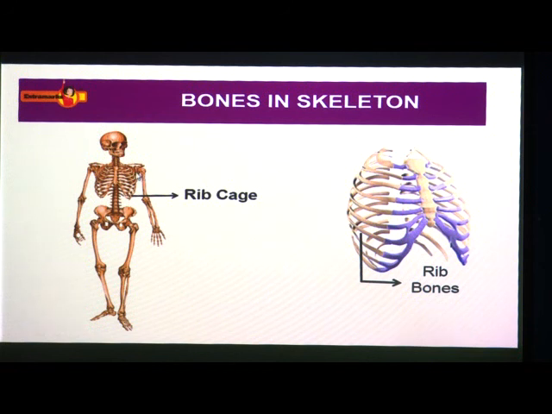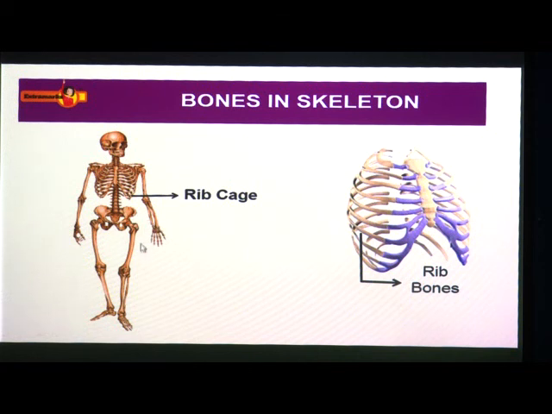Here this is the shoulder girdle, and the upper big bone is known as the humerus. This is the humerus, and here we have the elbow. Then you can see the two different bones here. This bone is radius and this bone is ulna. Radius, ulna. This is the wrist.